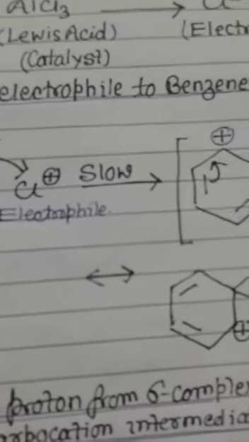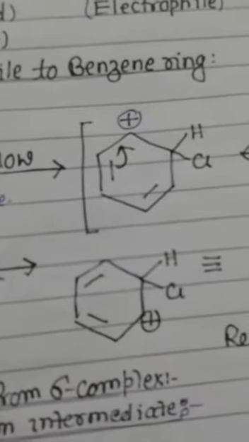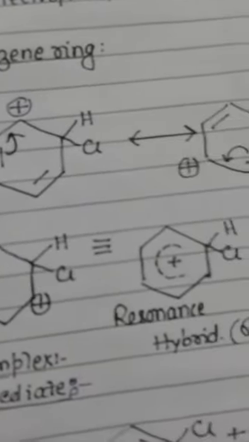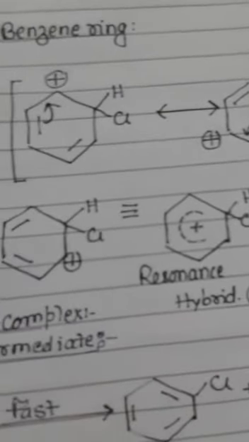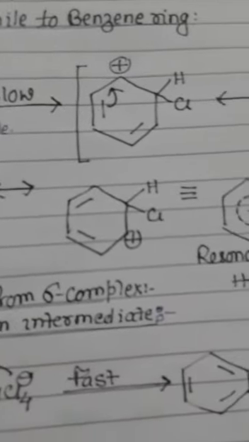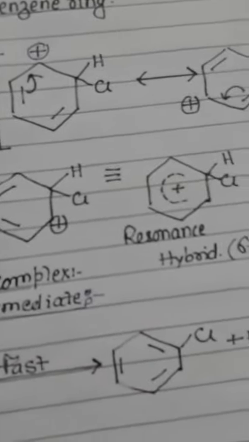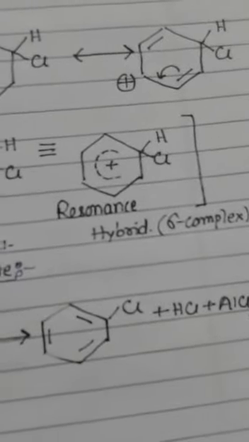This process is a slow step, resulting in the formation of a carbocation intermediate, which undergoes resonance stabilization and results in the formation of a resonance hybrid, also known as sigma complex.